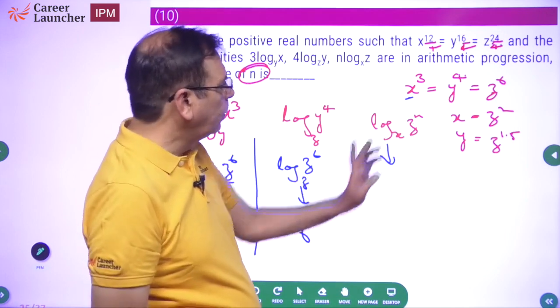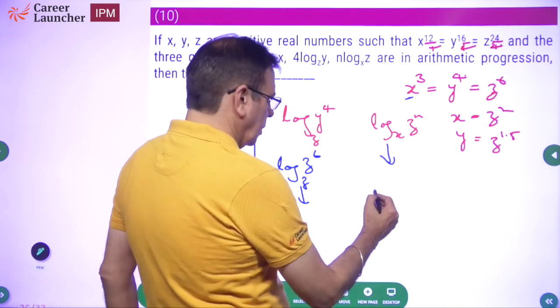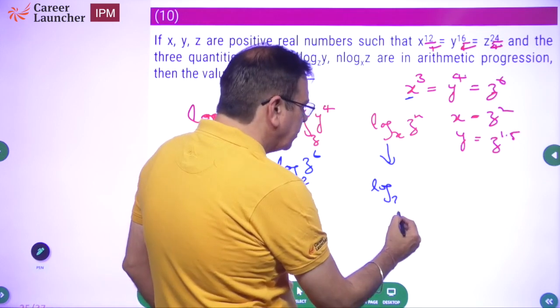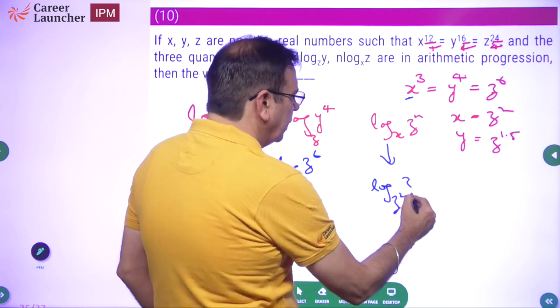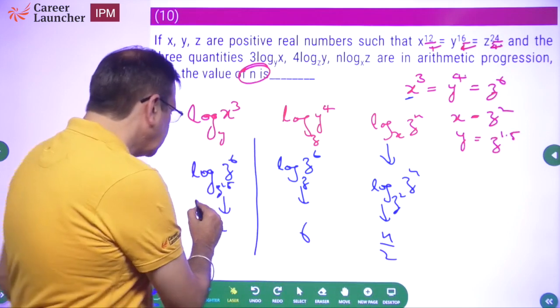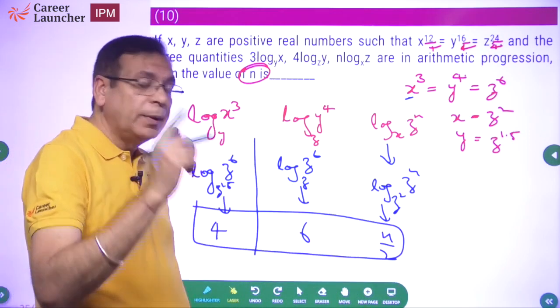And what's the third one? Third is z to power n and base x. What is x? z square. So log of, instead of x I will write z square, and z to power n remains. So what will this be? n by 2. So what is the question saying? These three are in arithmetic progression.